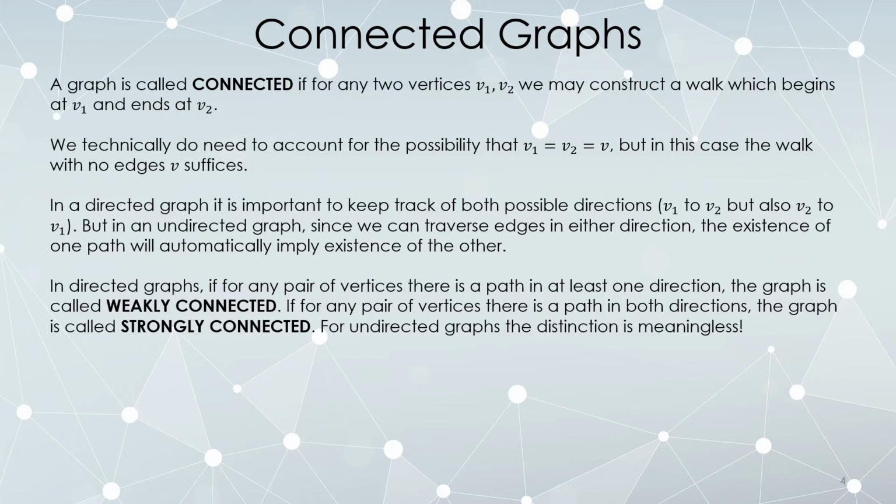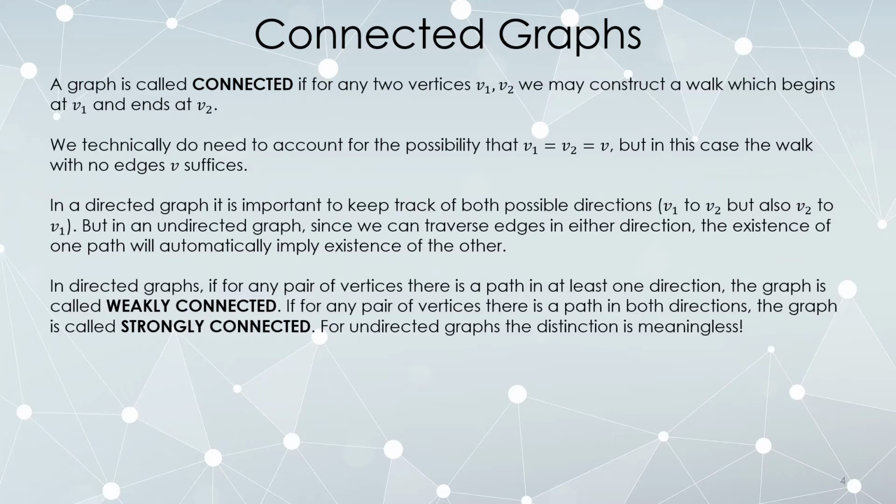In directed graphs, what you might have is that for any pair of vertices, there's a path in one of the directions, but not necessarily both. That's called weakly connected. If, however, for any pair of vertices there is a path in both directions, the graph is called strongly connected. For undirected graphs, this doesn't mean anything. Remember, for an undirected graph, a walk that can be done in one direction can always be done in the other. So we would just say connected versus not. But for a directed graph, it's possible that certain pairs of vertices can only be connected in one direction and not the other. So we have this distinction.